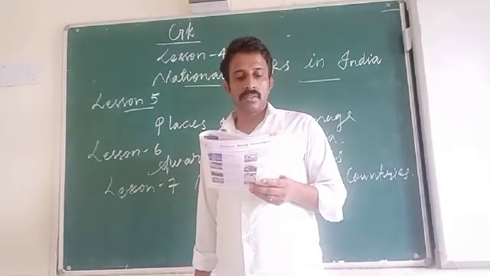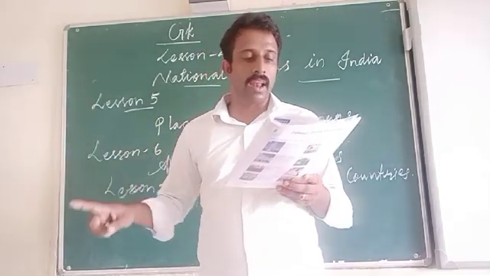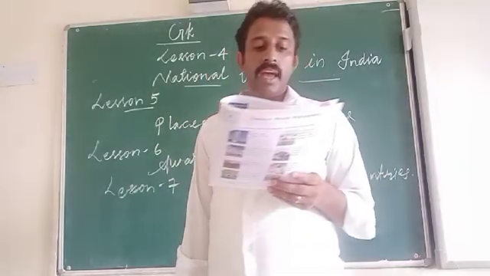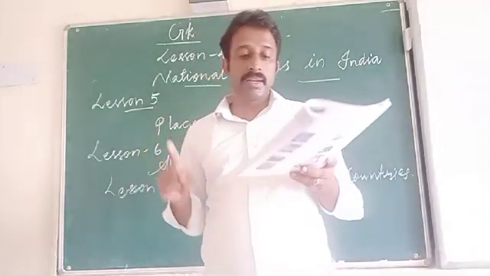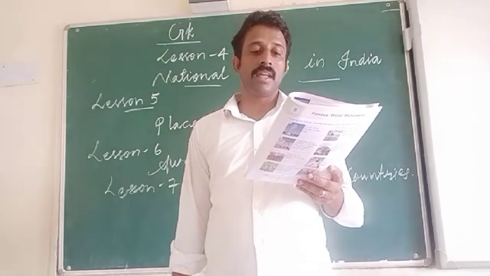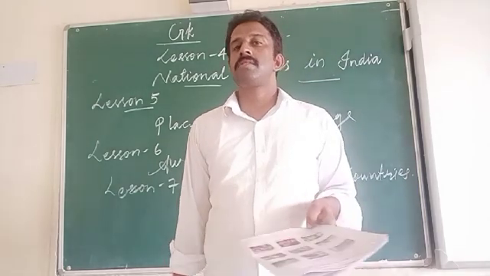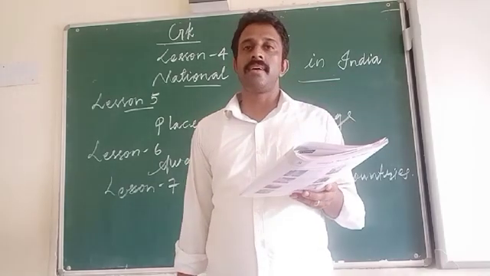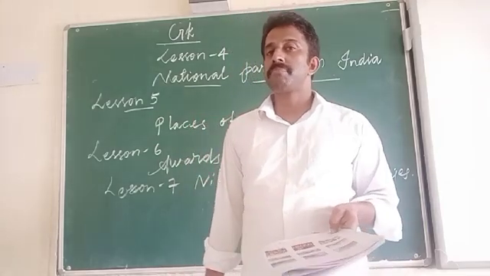Then first question, the gift of the Nile. What is that? Egypt. Second one, the land of the midnight sun. Norway. Third one, the land of the 1,000 lakes. Finland. Fourth one, the holy land. Israel.